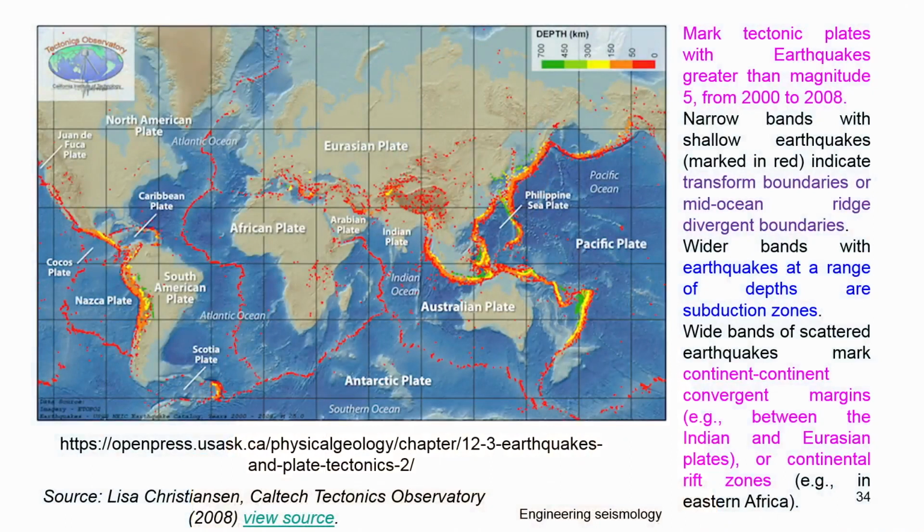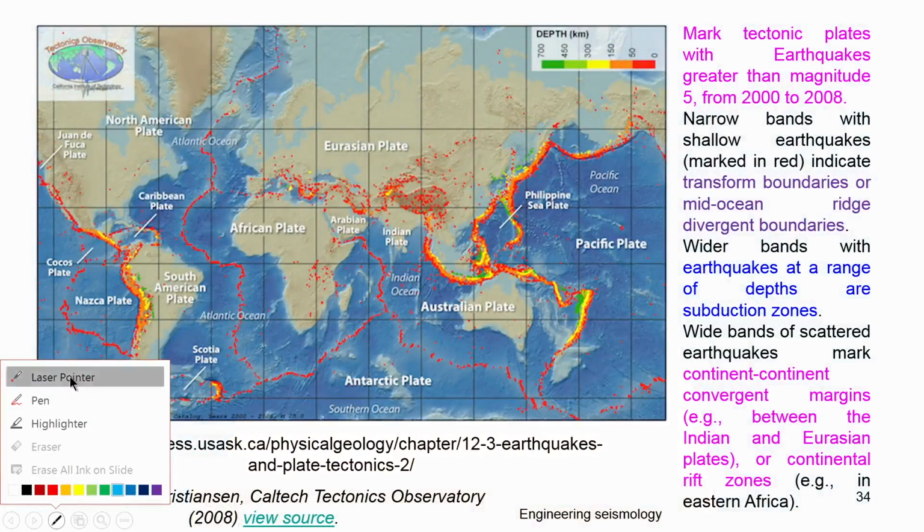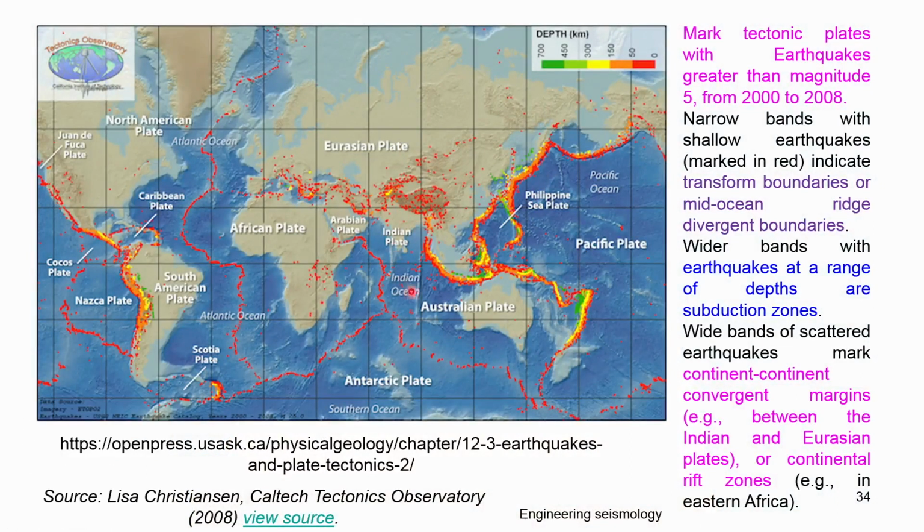If you look at the plate tectonics of the entire globe, you can see here this is the Indian plate, the entire Indo-Australian plate you can say, and this is the Eurasian plate. You can obtain this information from this website, and you can see the related publication where these maps are marked.